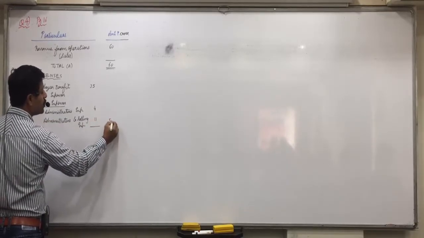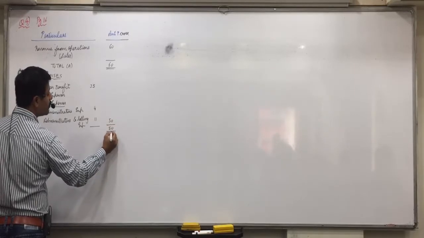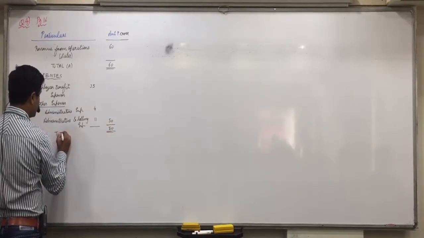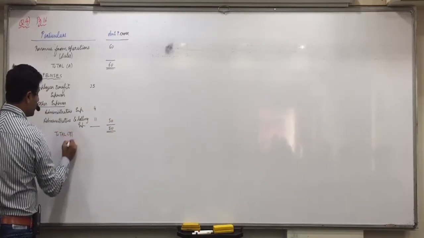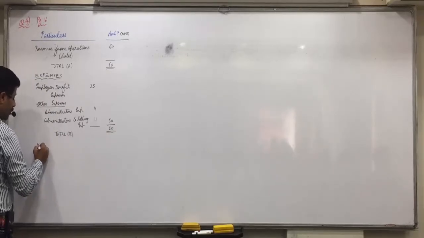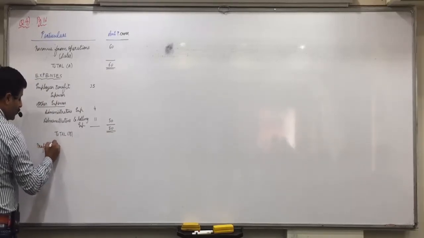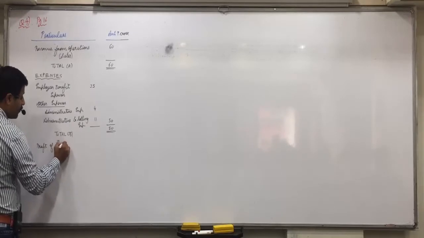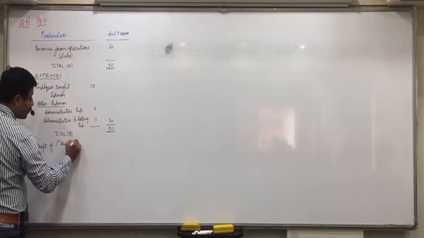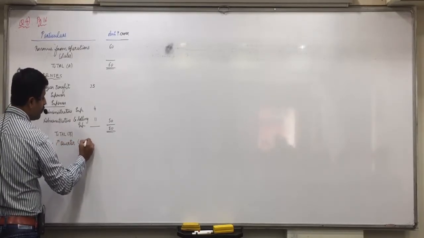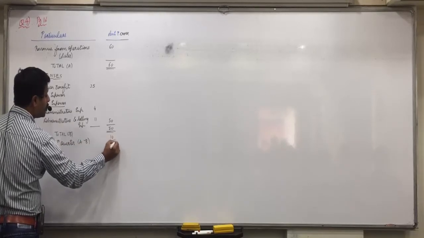So 50 crores is the total expense, and profit of the first quarter will be A minus B, 60 minus 50, 10 crores.